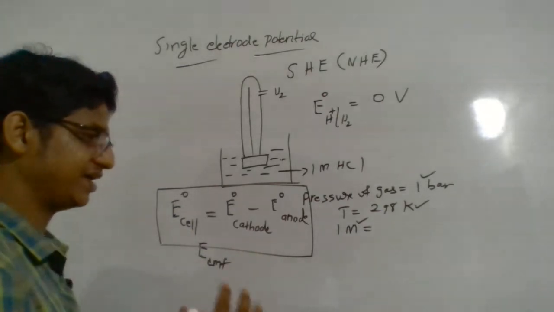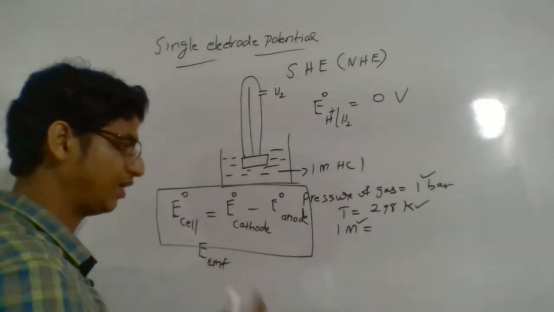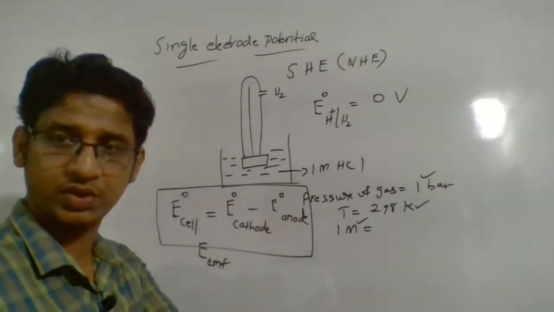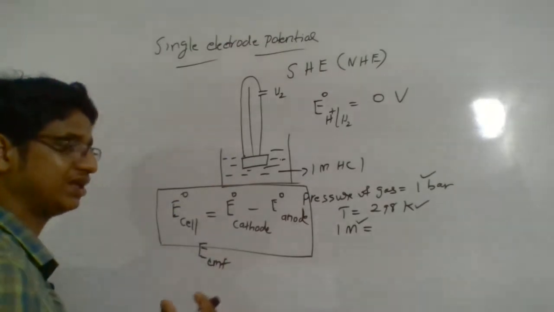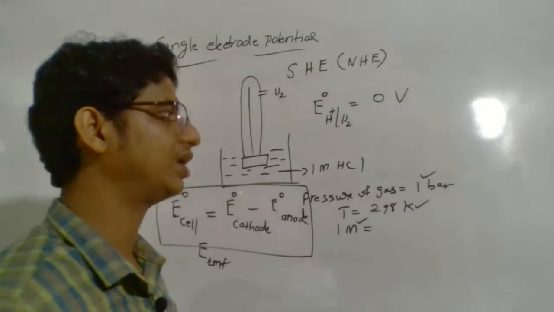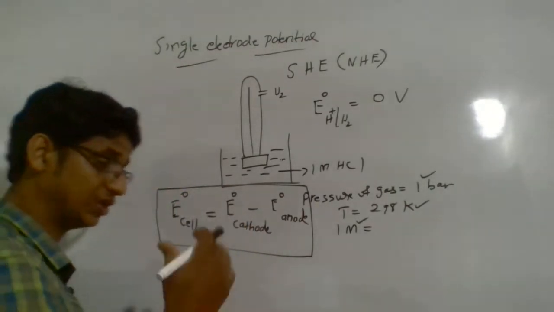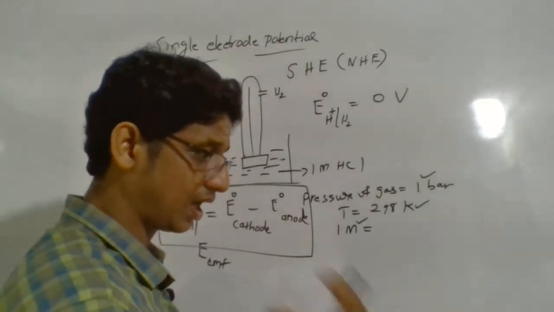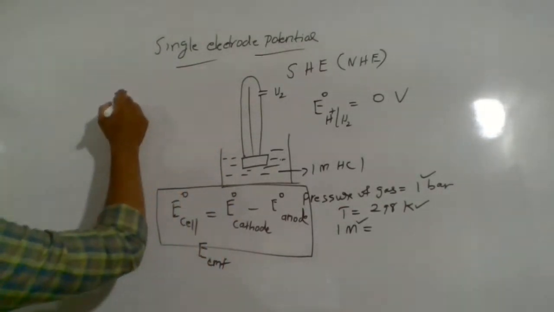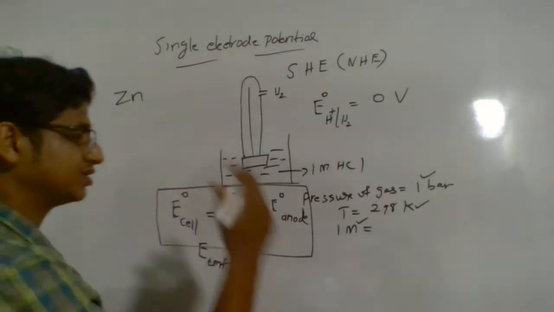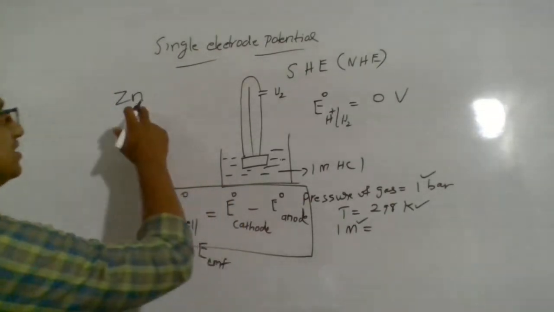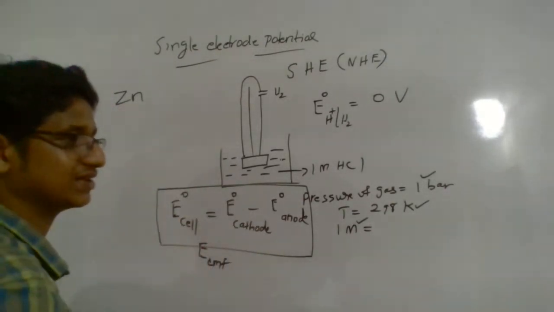So if hydrogen is the reference electrode, one value should be 0. We want to know whether it will act as an anode or a cathode, because always understand, if the reduction potential value is higher, then it will act as a cathode, and if the reduction potential value is lower, then it will act as an anode. Let us take two examples. In the case of zinc, it is observed that zinc has more tendency to undergo oxidation with respect to the hydrogen electrode, which means zinc is our anode and hydrogen will act as a cathode.